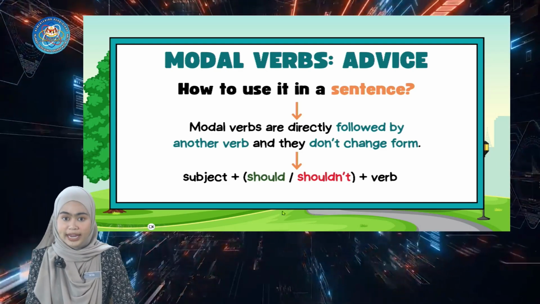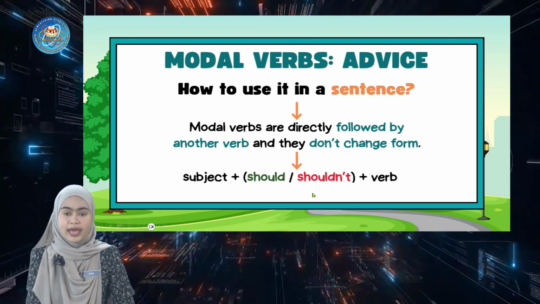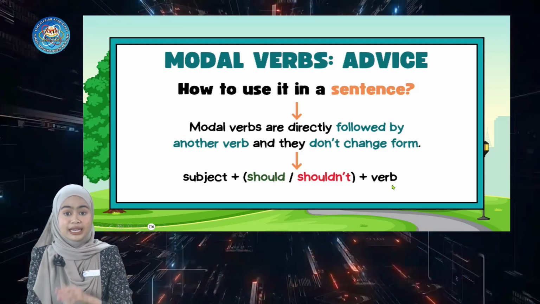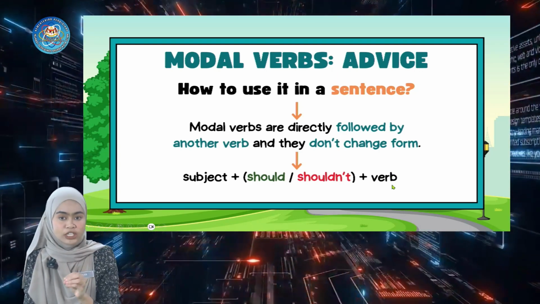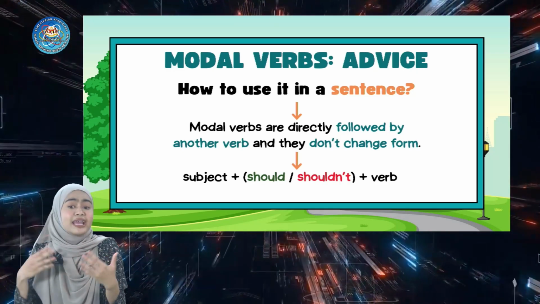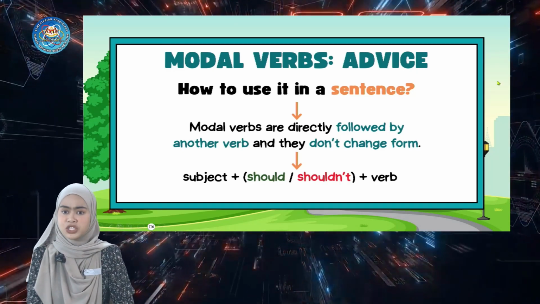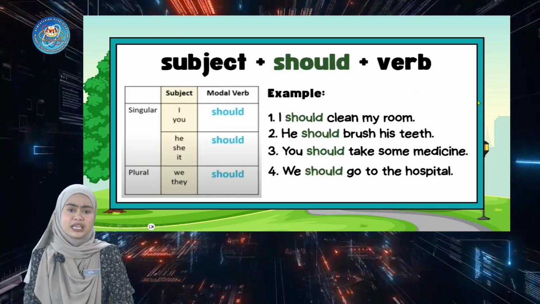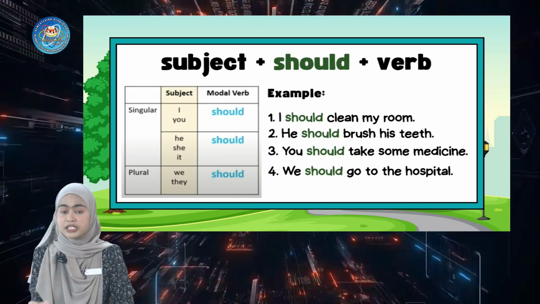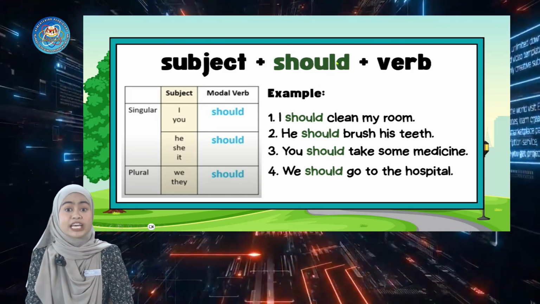Then you add should or shouldn't, and the last one you put is a verb in its original form. You can use drink, eat, or any other verbs that you can find.